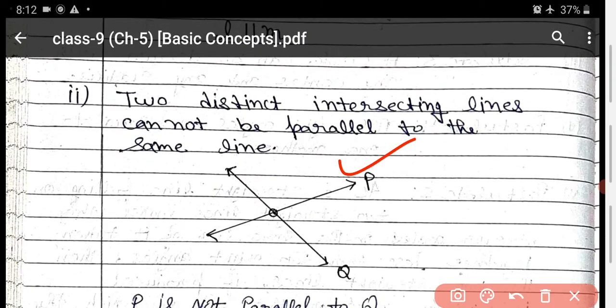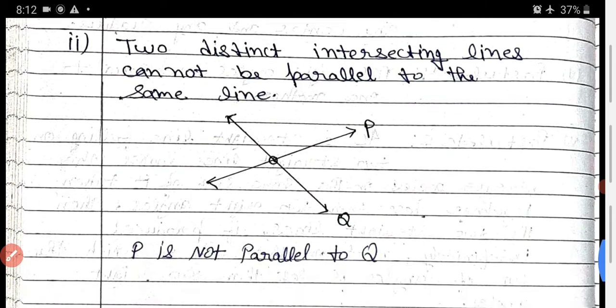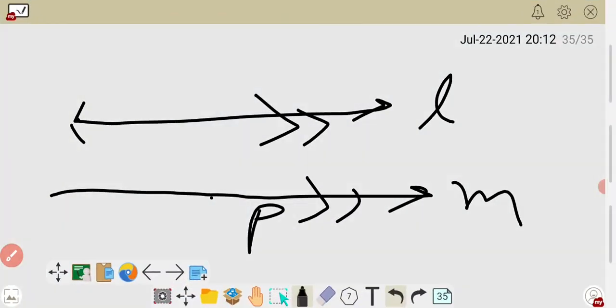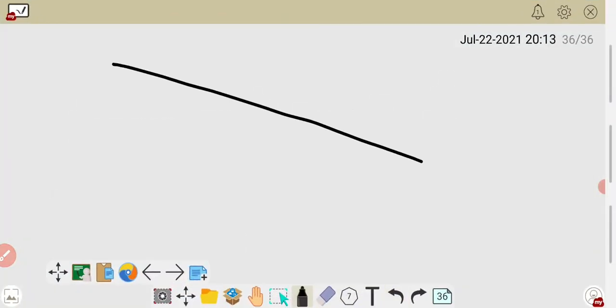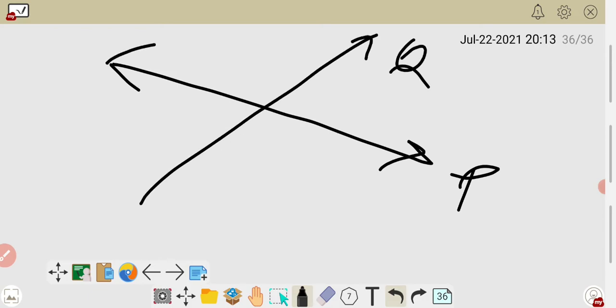Two different intersecting lines. Suppose line P is there, Q is there, and they intersect at that point. Now they cannot be parallel to the same line. It means that they are never parallel to each other. Second one: suppose you have one straight line P and an intersecting line Q. They intersect each other.